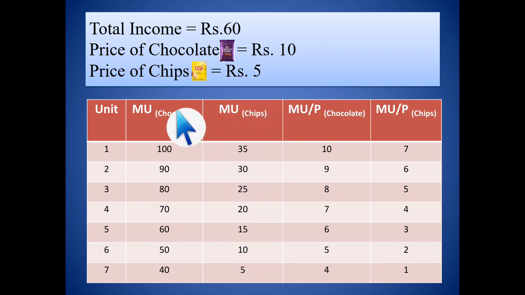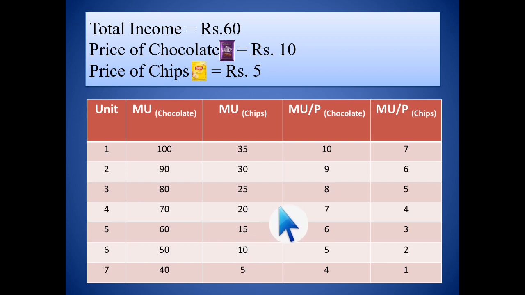As you can see here, the marginal utility of chocolate goes on declining as we go on consuming more. Similarly for chips also, it goes on declining when we increase the consumption of the commodity.